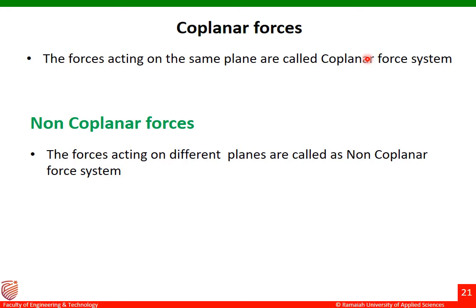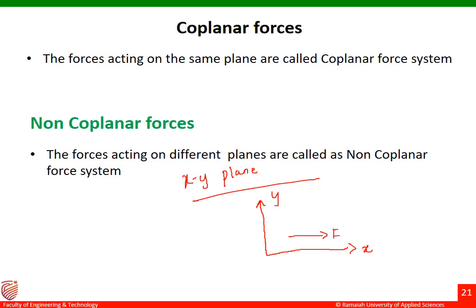Suppose let me give an example here. This is my y axis, this is my x axis, so I'll call it the xy plane here. So the forces are acting on the same plane: F1 and then F2. You can see both F1 and F2 are acting on the same plane. This is called a coplanar force system.